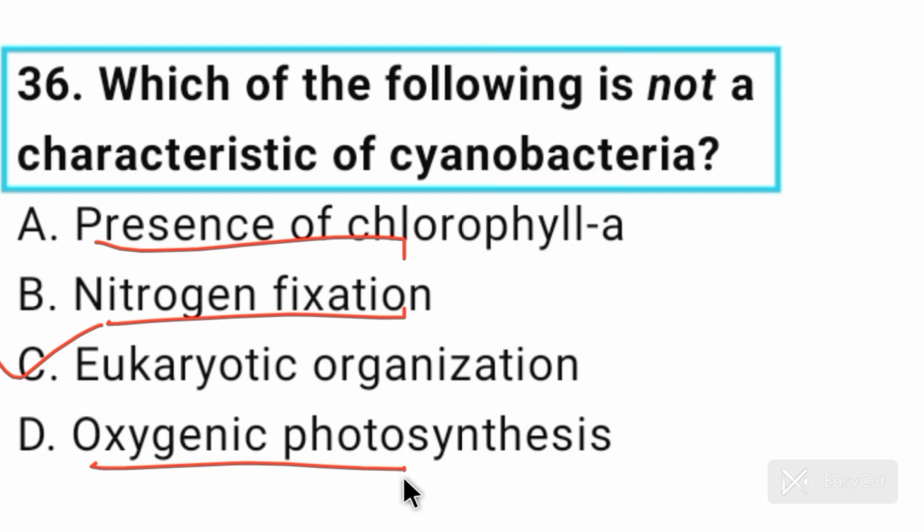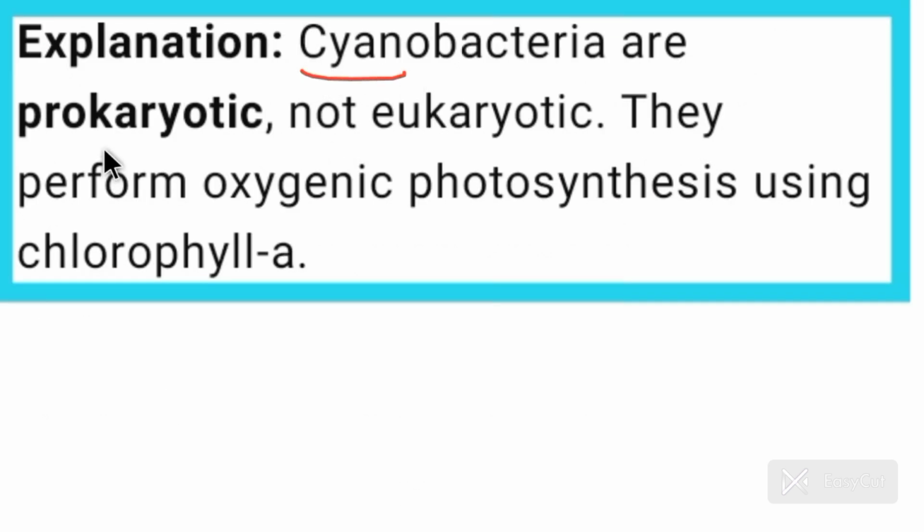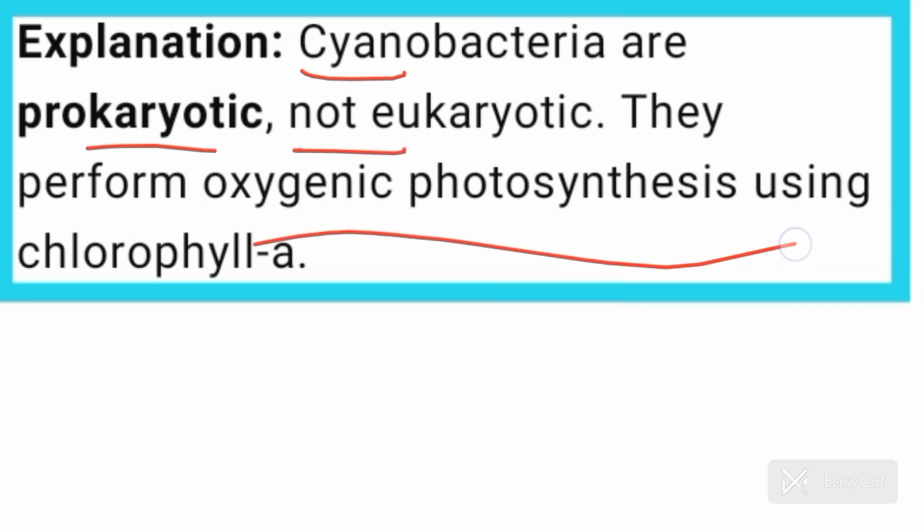Oxygenic photosynthesis. This is also the characteristic of cyanobacteria. Cyanobacteria are prokaryotic, not eukaryotic. They perform oxygenic photosynthesis using chlorophyll A.